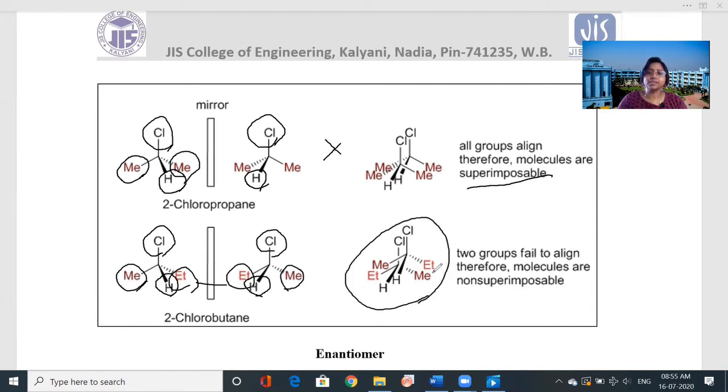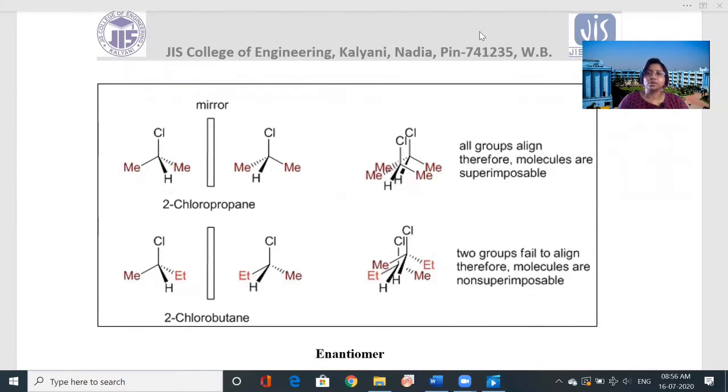One side is an ethyl group, the other side is a methyl group. In the earlier case, two methyl groups are on the same side, so they are superimposable. But in this case, ethyl and methyl are on one side and methyl and ethyl on the other side, so they are not superimposable. So you can say these are enantiomers. This is the example of enantiomers. So you have got the concept of enantiomers very well.